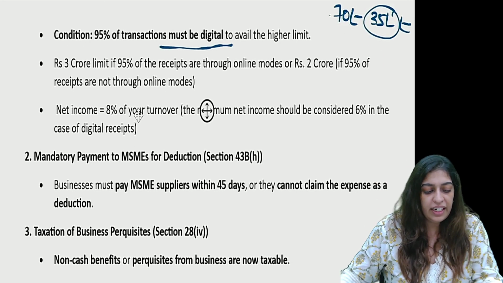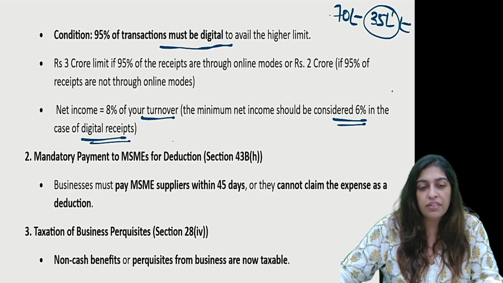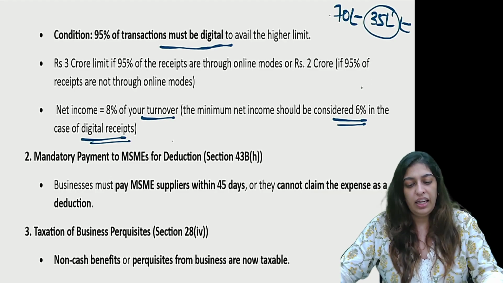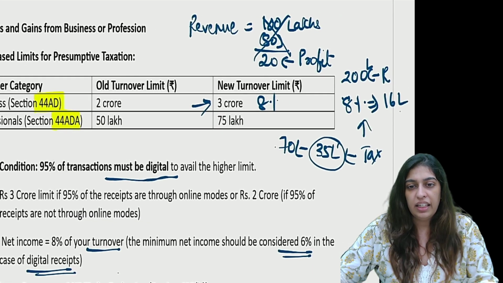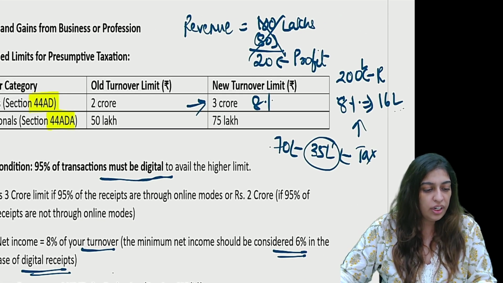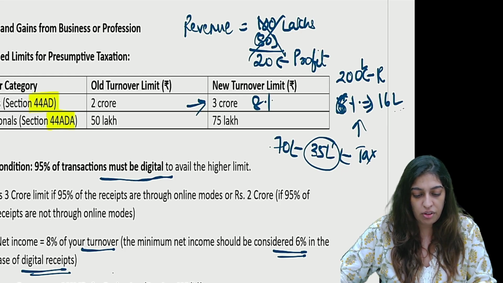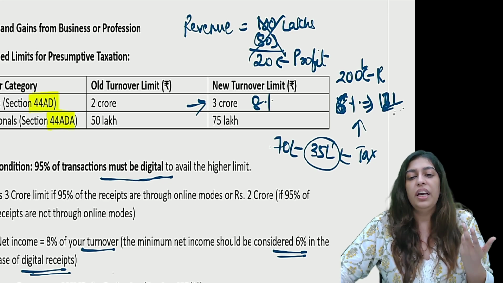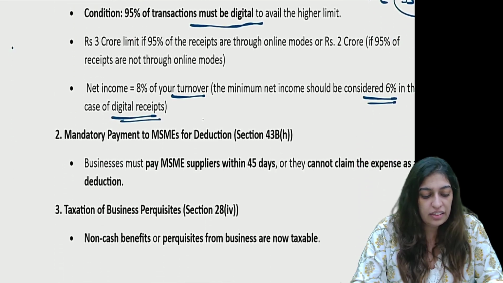Now net income is 8% of your turnover. The net income will be considered 6% in case of digital receipts. What is the meaning of digital receipts? Let's say I am earning over here, I said 8% now. Let's say this income is entirely digital. So if it is entirely digital, this then becomes 6%. How amazing is that? And instead of 16, only 12 lakhs I have to pay my tax on. Got it? Easy.